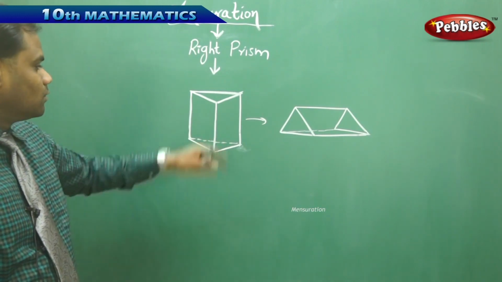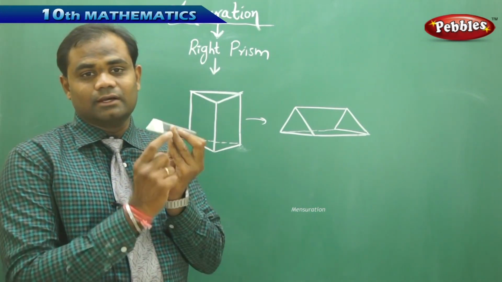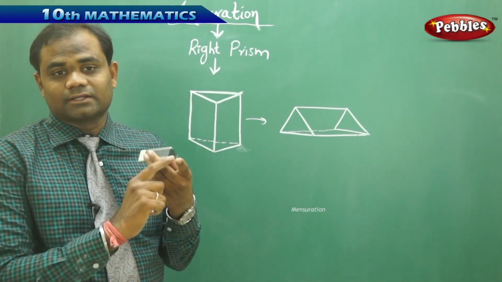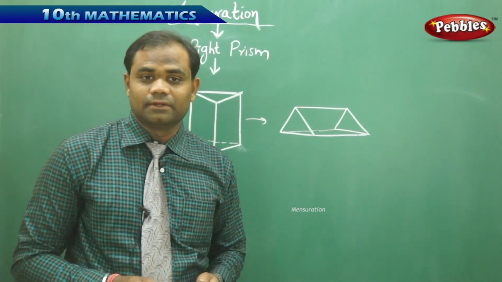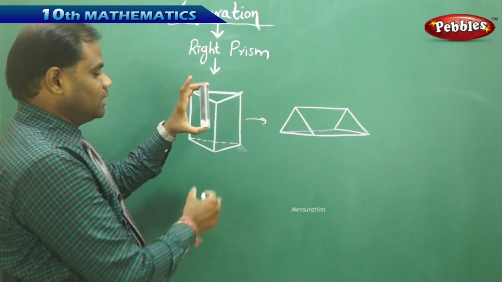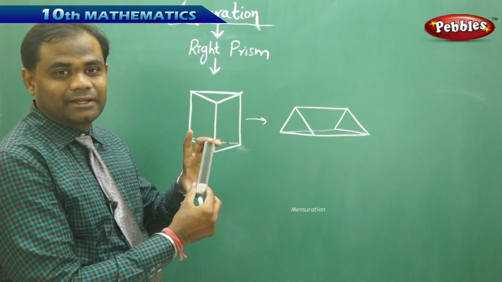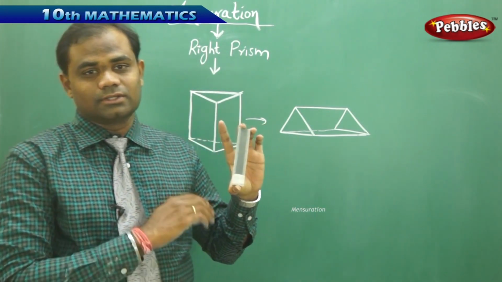Now here I wanted to find the lateral surface area, because this region doesn't have any curved part, it is everywhere flat, so we cannot have the curved surface area, but we can have the lateral surface area. When I put this prism flat on the ground, the lateral surface area is the area considered along the horizontal axis.